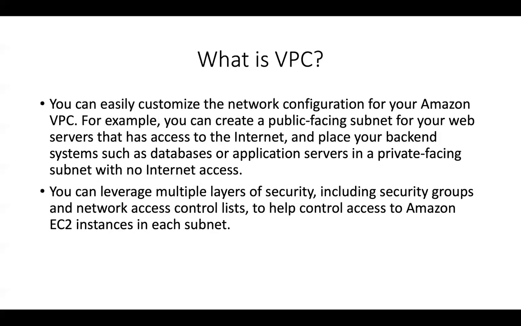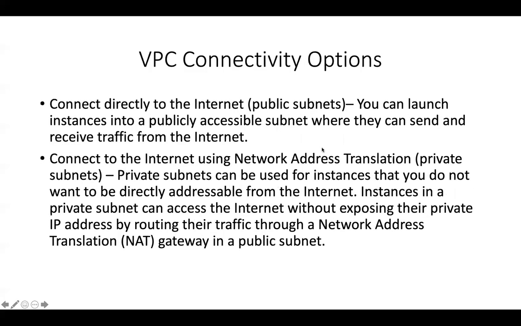So let's go to the next section where we will discuss some of the connectivity options. When it comes to the connectivity options, you can directly connect to the internet using public subnets. Therefore, you can launch an EC2 instance into a subnet that is publicly available, which can receive traffic from the internet through the internet gateway. So that is one kind of connectivity where you don't have private subnets.